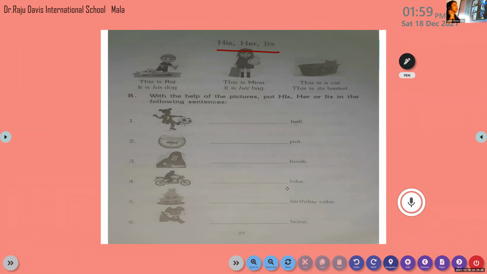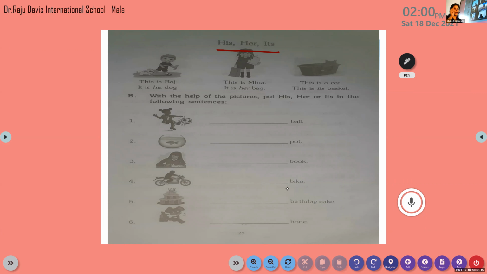Someone else, show me something. Let me see you. So he is showing a scale. So we say it is his scale, or ruler. Someone else, come on, hold something. Yes, Ishan, come on, hold something. Yes, it is his box.